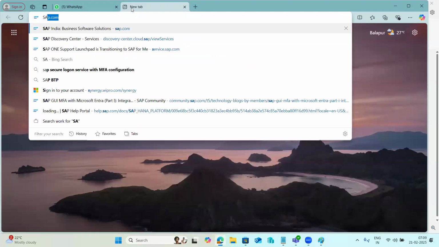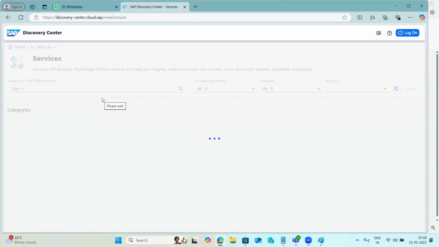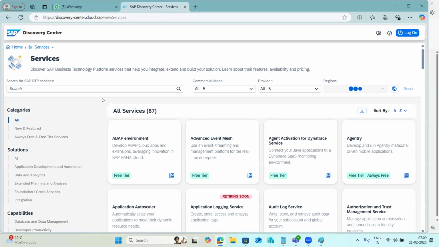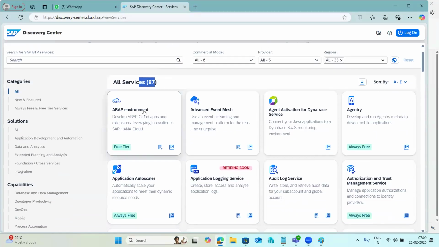Just to go to the SAP Discovery Center. In the Discovery Center, you can see the list of services that SAP is providing to the customers. There are 87 services SAP is providing to the customer. One is the ABAP environment.